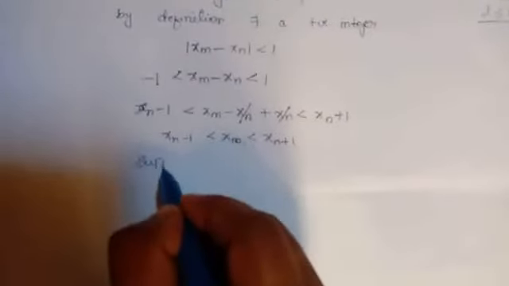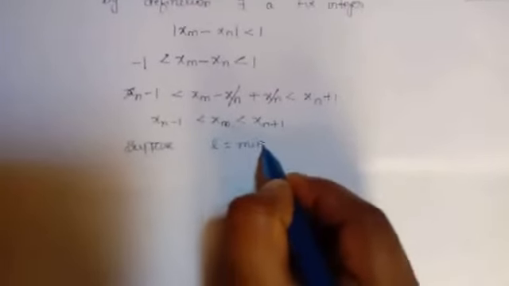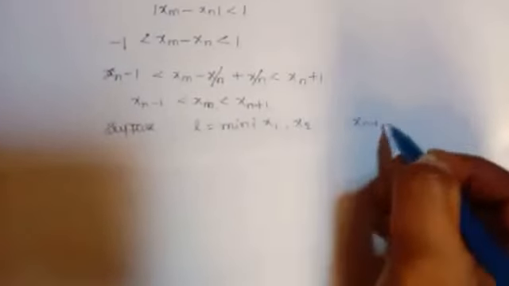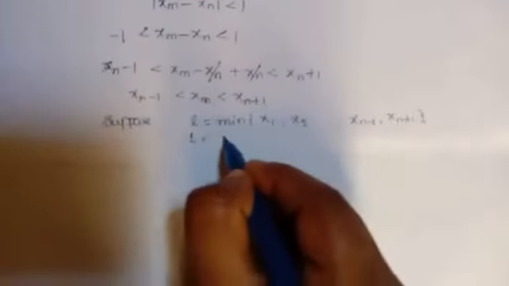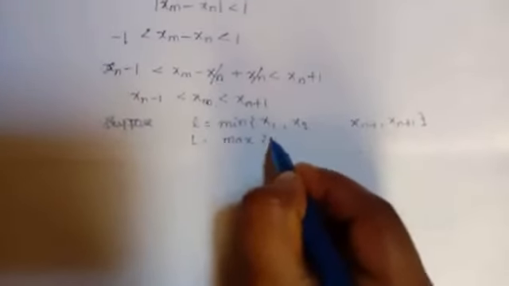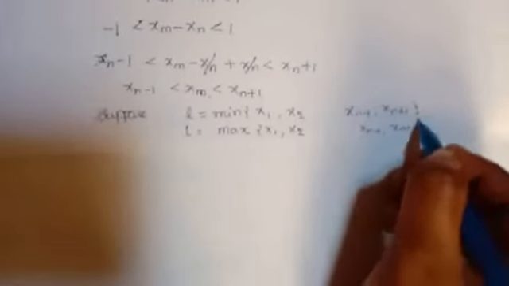Suppose small l equals the minimum of the terms in the sequence x1, x2 and so on, xn minus 1, xn plus 1, and capital L equals the maximum of x1, x2 and so on, xn minus 1, xn plus 1.